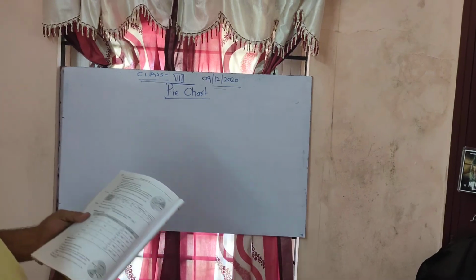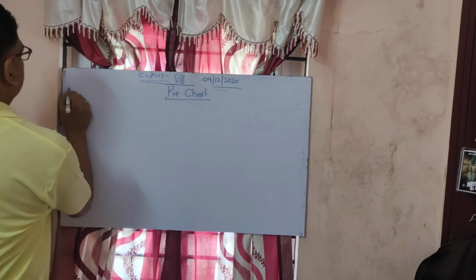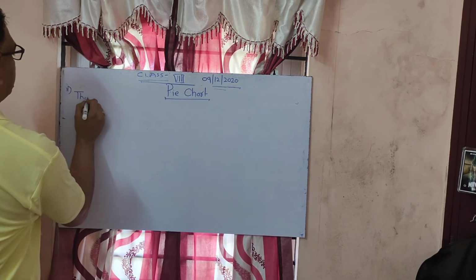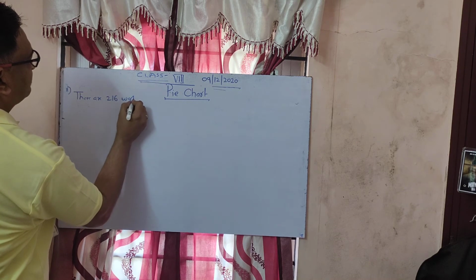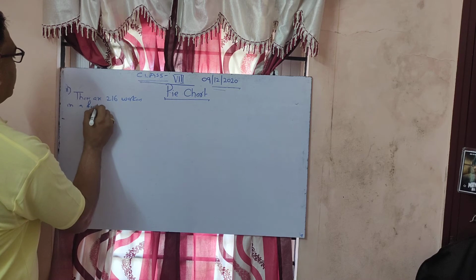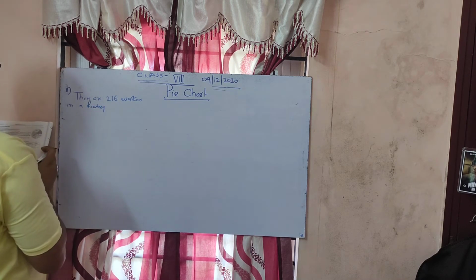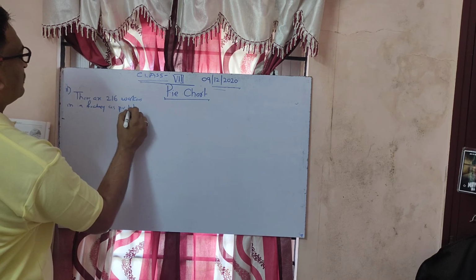There are 216 workers in a factory as per the list given below.